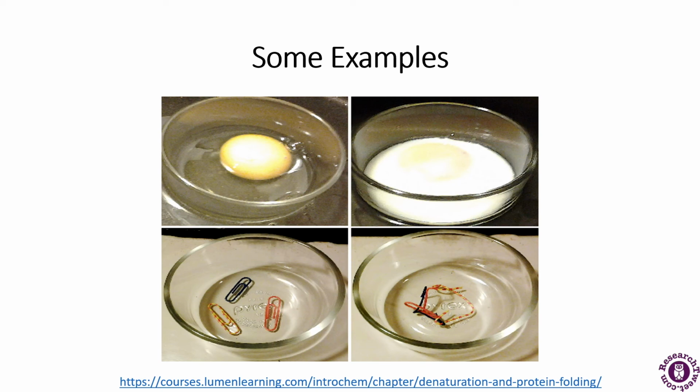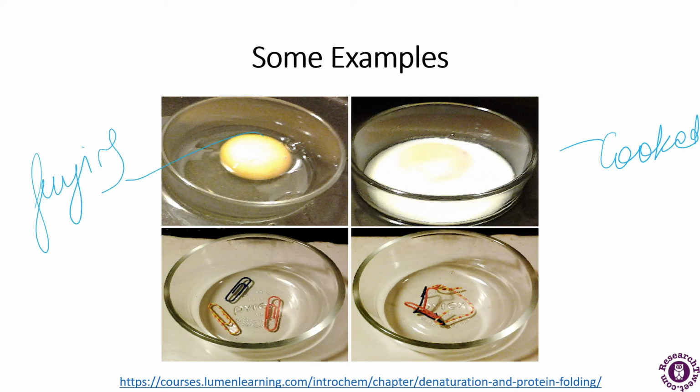The protein in meat also denatures and becomes firm when cooked. This is the cooked one, when there is frying of an egg. The next figure is about denaturation being occasionally irreversible, in which the protein albumin in raw and cooked egg is shown. The next is about the paperclip.